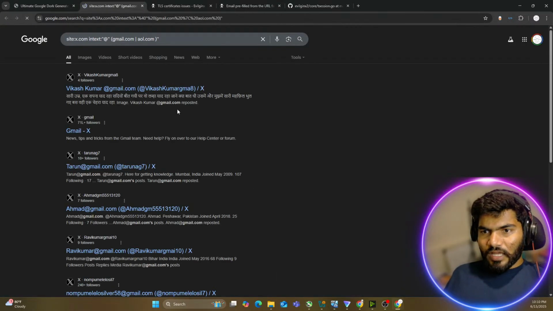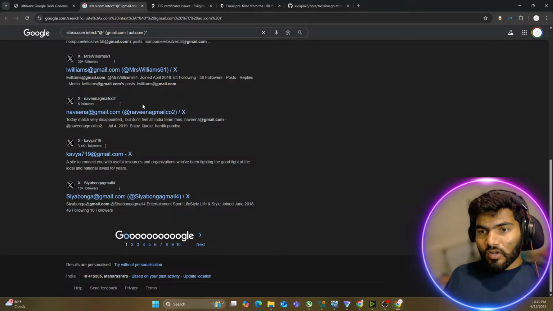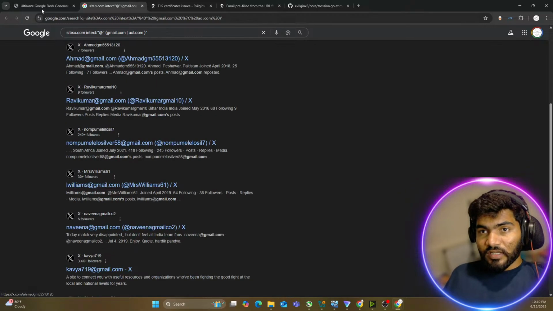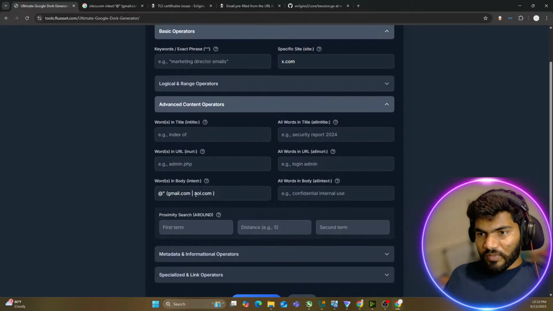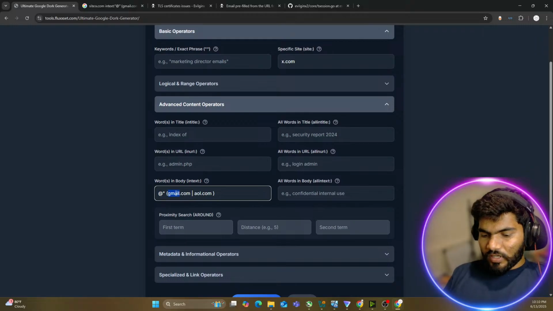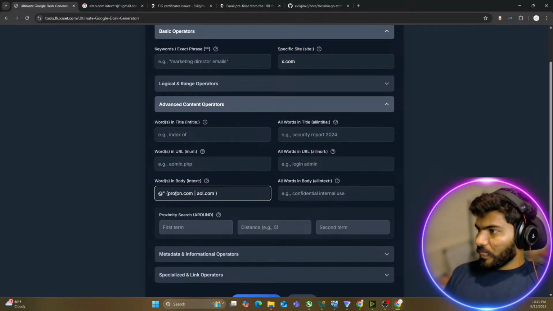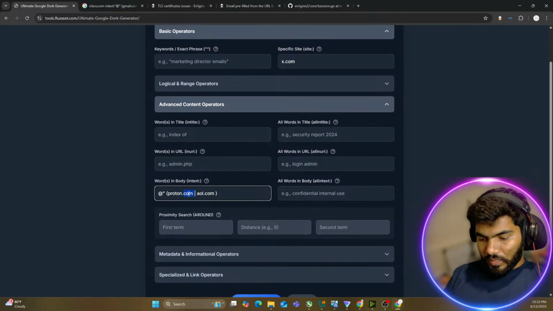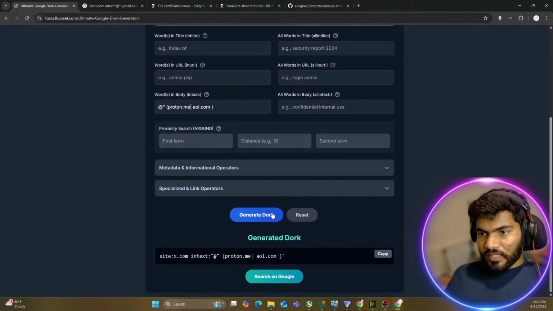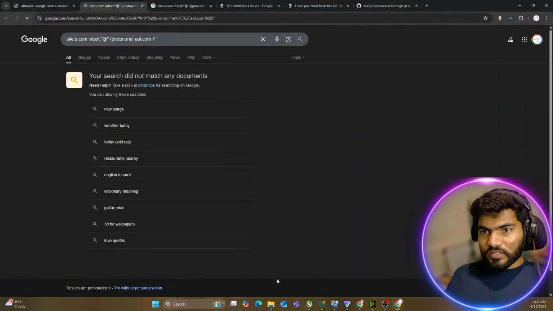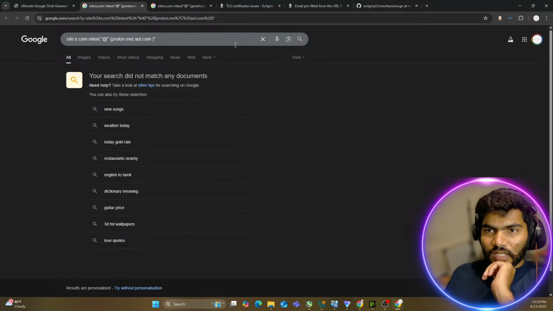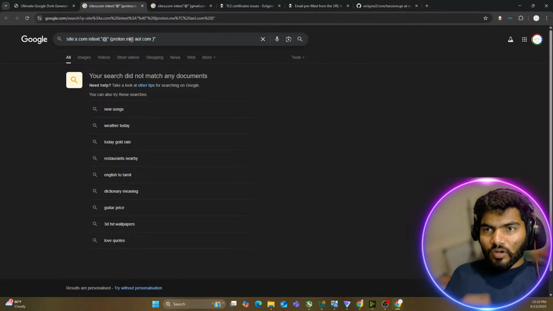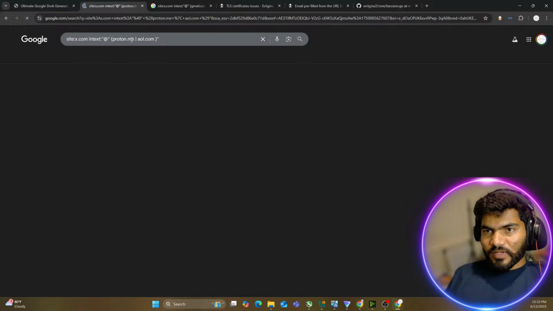Now the doc is generated. Let me click on the search, and can you see it is finding all emails? Can you see all Gmails are there? So let's say I don't want the Gmail, I just want the AOL and proton.me. So what I can do is proton, and I will say .me, and I will say generate doc and Google search. So it looks like the proton dot, sorry, I think there is a space.